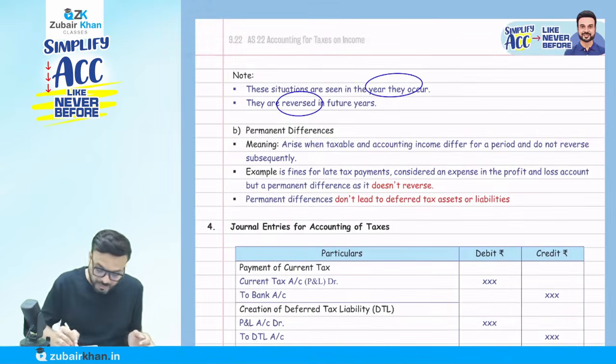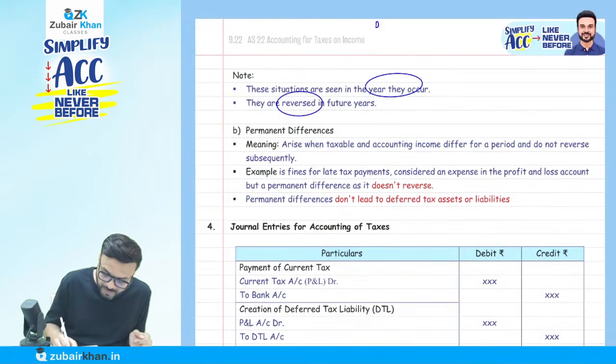Now understand here what is going to happen if it is a deferred tax liability. You have to see that here.